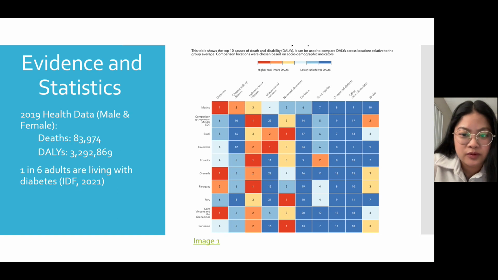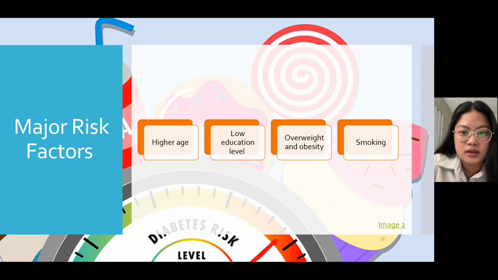As seen in the table above, from the Institute for Health Metrics and Evaluation, the top cause of death and disability in Mexico is diabetes. There are various major risk factors related to diabetes, and there are 2 types of diabetes. Type 1 usually appears in adolescence, develops rapidly, and is when the pancreas does not produce enough insulin. In type 2, the body is resistant to insulin, and it develops slowly, usually diagnosed when older.